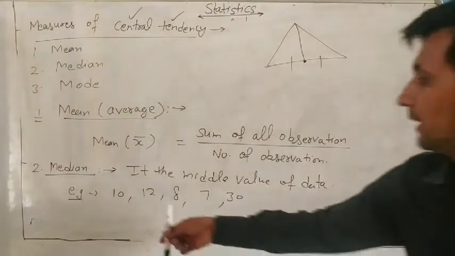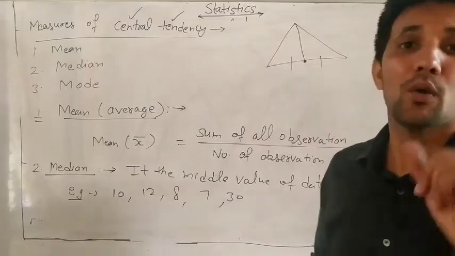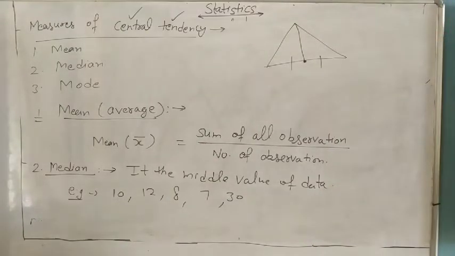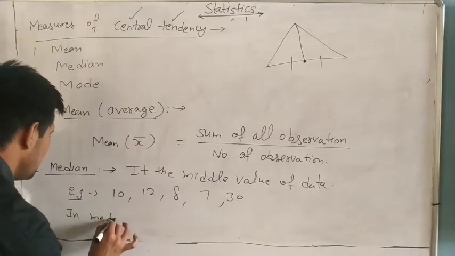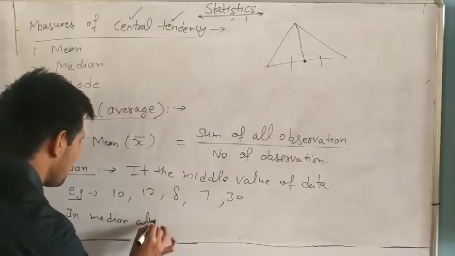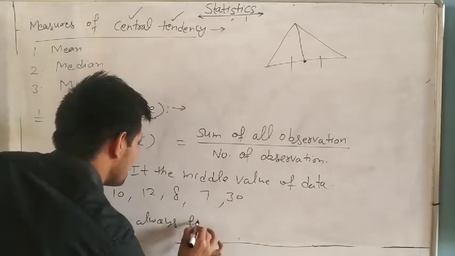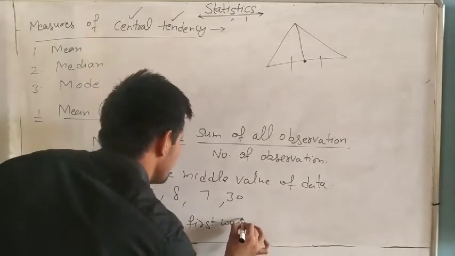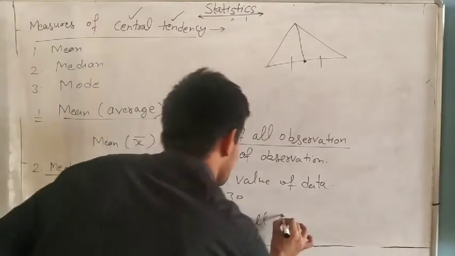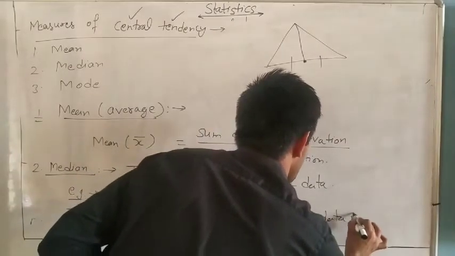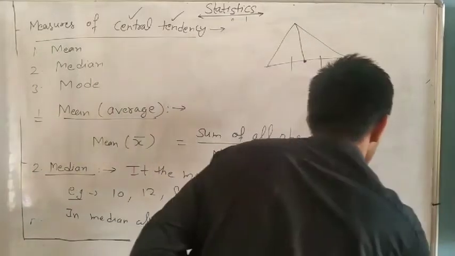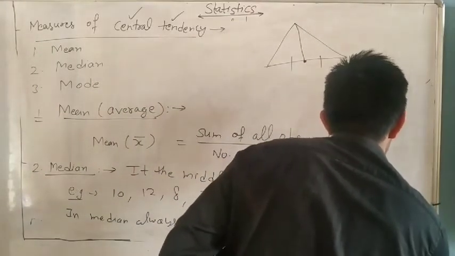If you ask, sir, middle is 10, 8 is middle. No. First, always remember in median, always first we will arrange the data in ascending order.